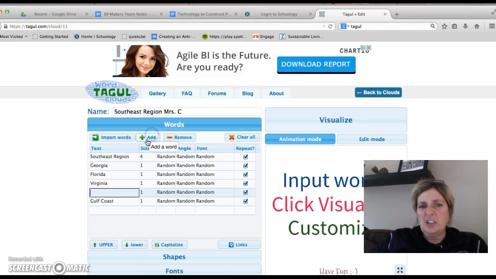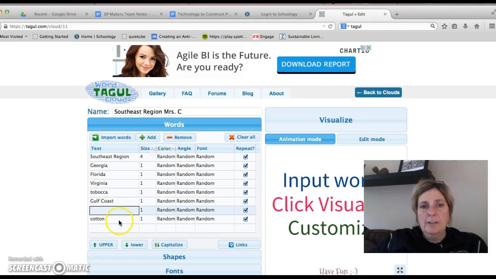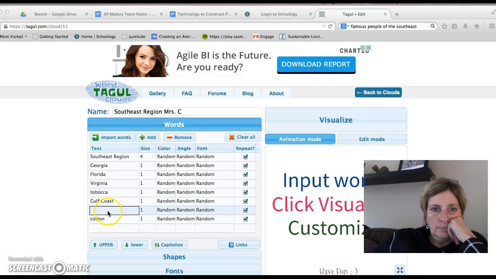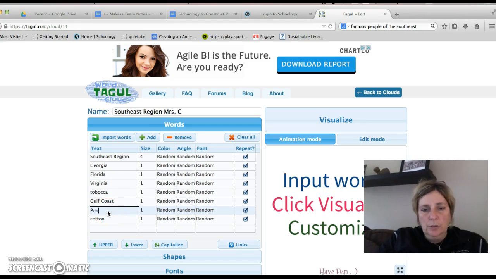And I'm just going to add just a couple more words. I know that they grow tobacco down there. Oh, let's see. I think they also grow cotton. And I might want to think of, like, is there anybody famous that's from the Southeast region? One person I can think of is Ponce de Leon. I hope I spelled that correctly.